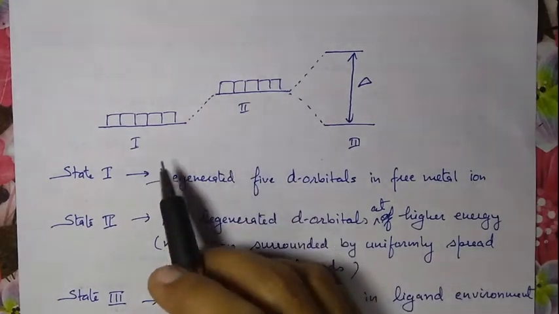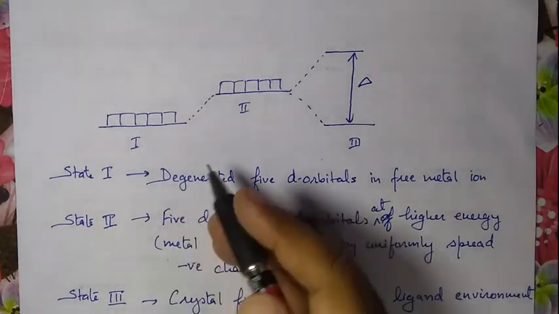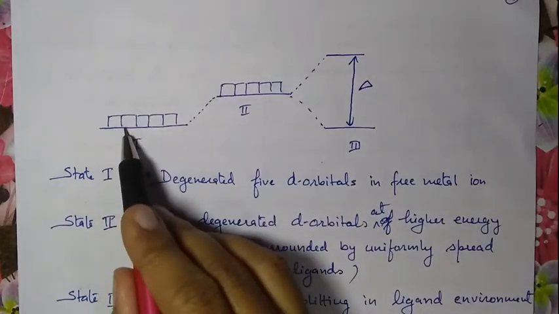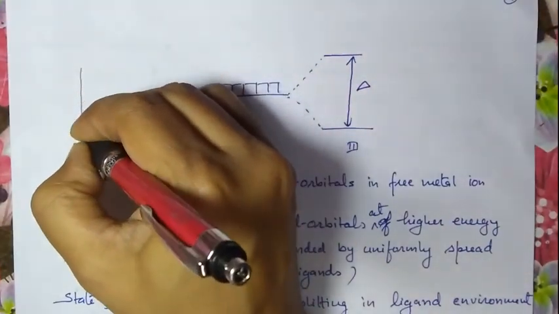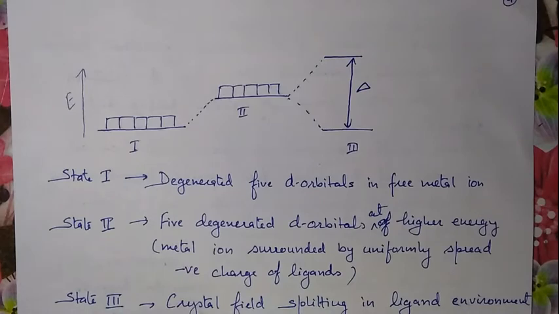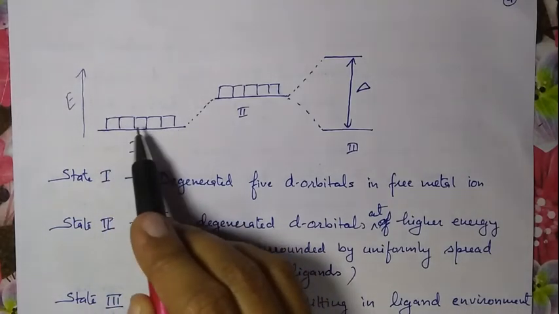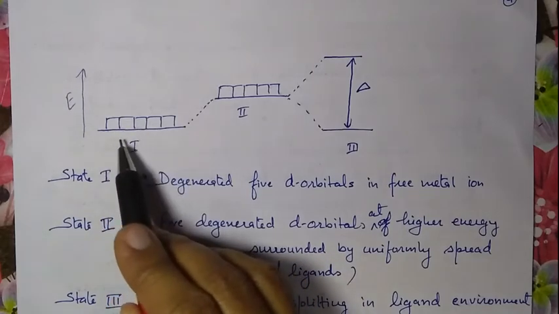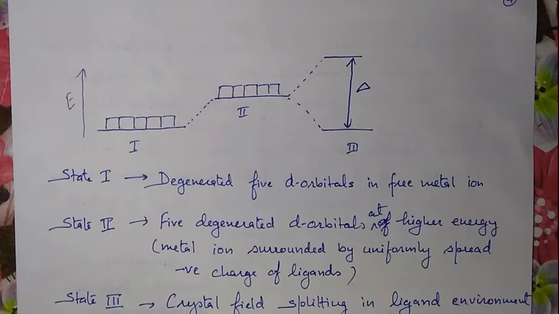You can understand this with this presentation. This is the representation of the d orbitals in a free metal ion. These are the 5 d orbitals, axial and non-axial, which are degenerate, at the same energy.